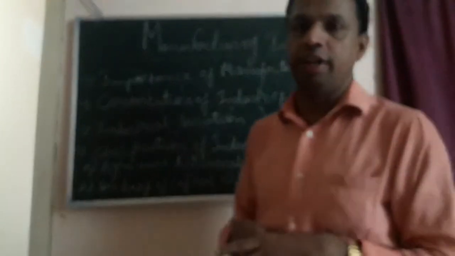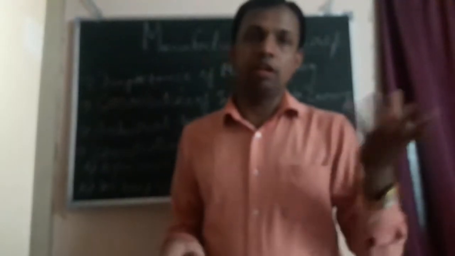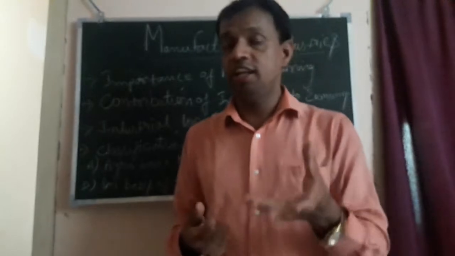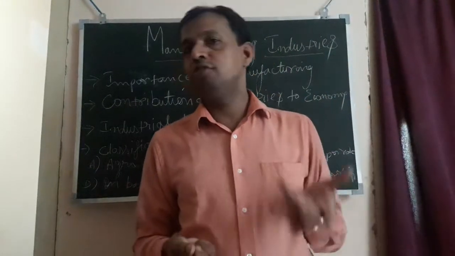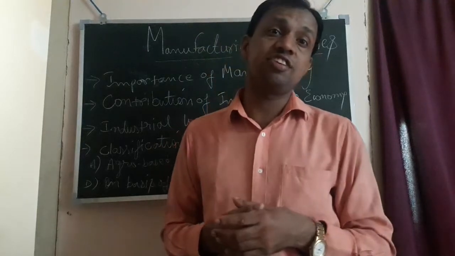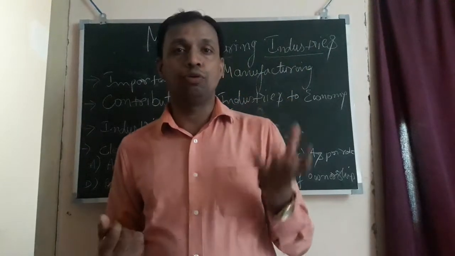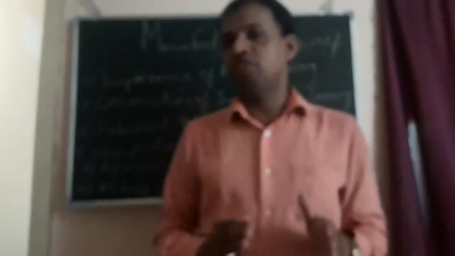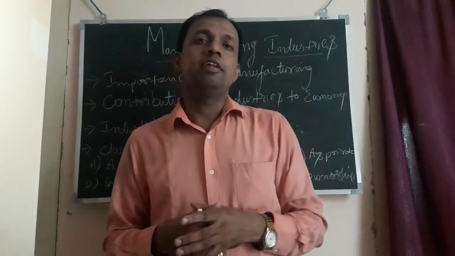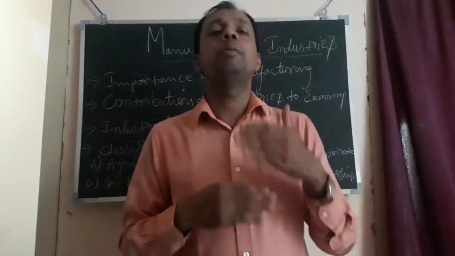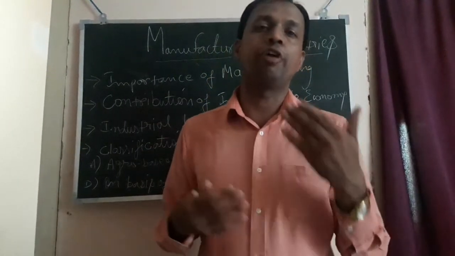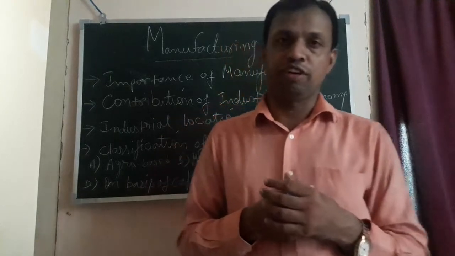Okay, like you can take cotton, the raw material is raw cotton. Cotton textile, raw material is cotton. Jute textile, raw material is jute. Iron and steel industry, the raw material is iron ore. Okay, so the meaning of manufacturing industry is that any industry which uses any raw material for processing or making any product is known as a manufacturing industry.